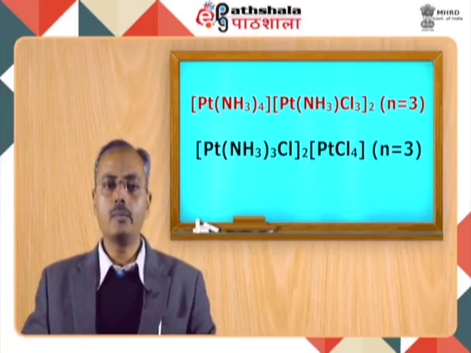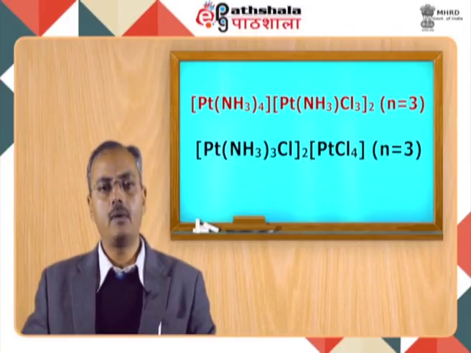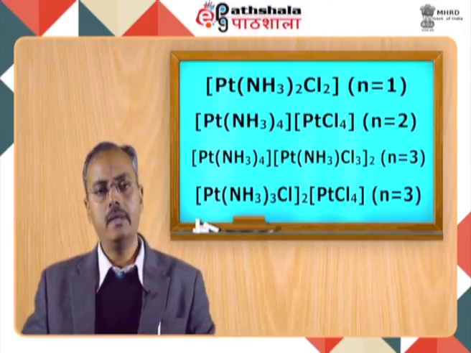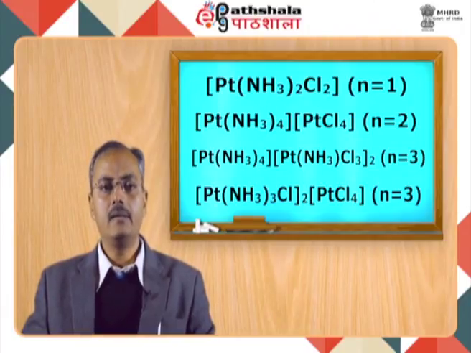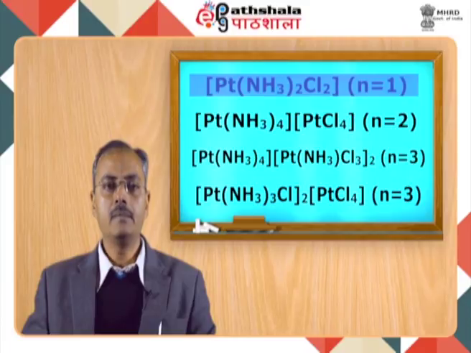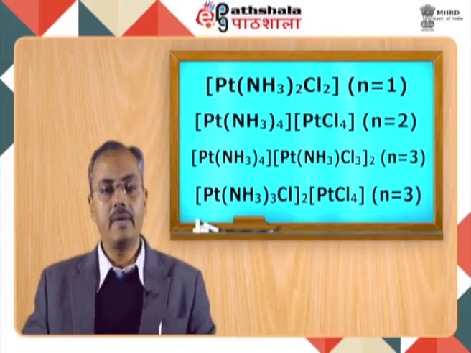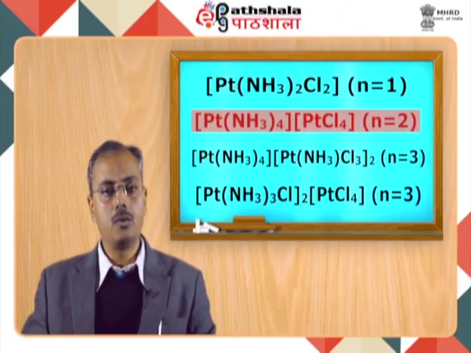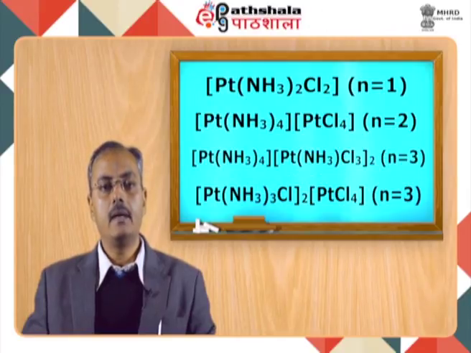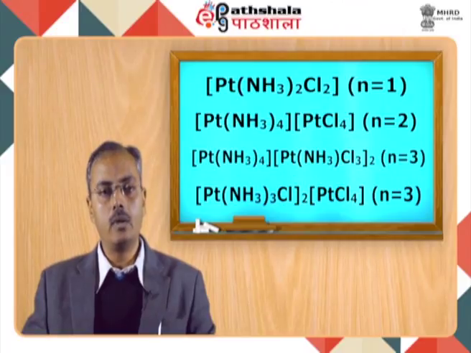So the 4 possible isomers for the same empirical formula become, for n equal to 1, n equal to 2, n equal to 3 and n equal to 3 respectively. For the first one, platinum, 2 amine ligand, 2 chloride ligand. For n equal to 2, platinum, 4 amine ligand, bracket close, platinum, 4 chloride ligand. For n equal to 3, platinum, 4 amine ligand, bracket close, platinum, 1 amine ligand, 3 chloride ligand, whole square.